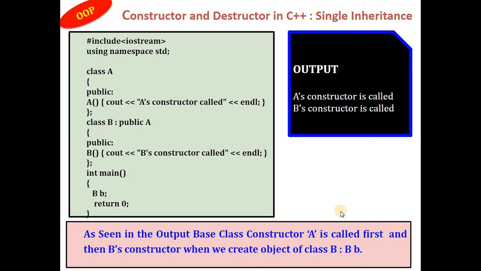Accordingly, in single inheritance, just observe that I have a class A which has A's constructor, and class B colon public A, and I create an object of B class in the main function. As you can see in the output, the class A constructor is called first since it is the base class, and then the B constructor is called when we create an object of B class.